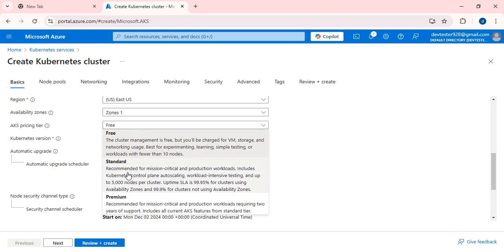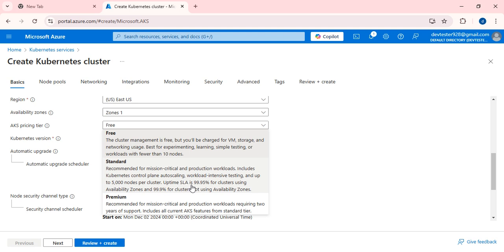Suppose you select the standard tier, it is recommended for mission critical and production workloads that require 5000 nodes per cluster. Okay, and it offers 99.9% availability for clusters not using availability zones, and 99.95% for clusters using availability zones.